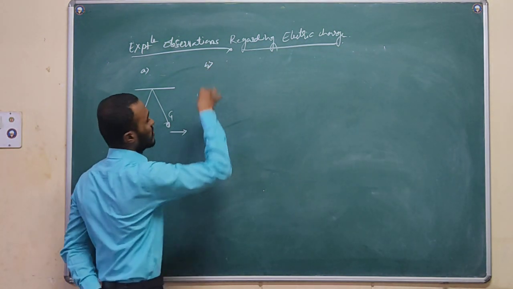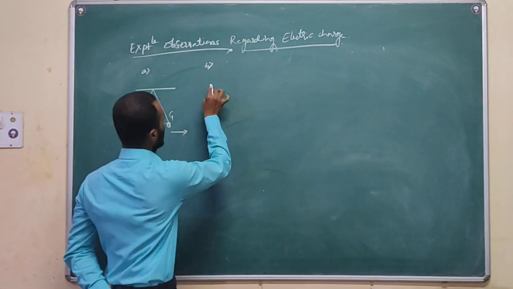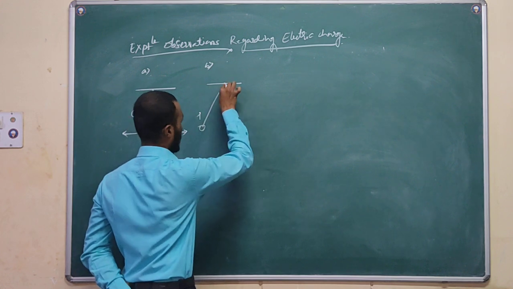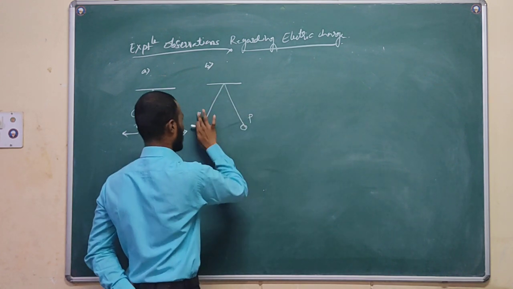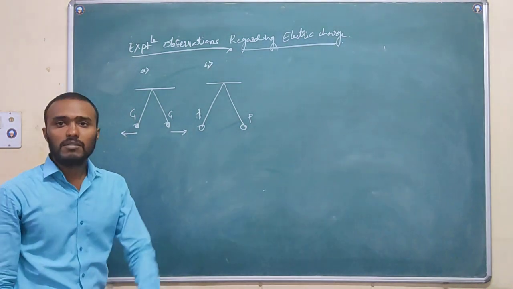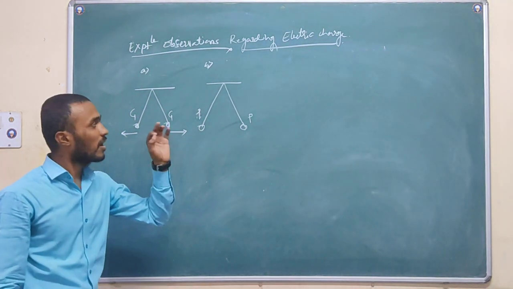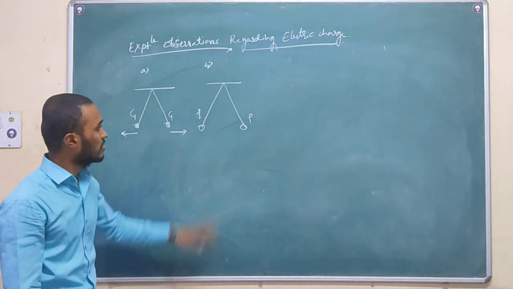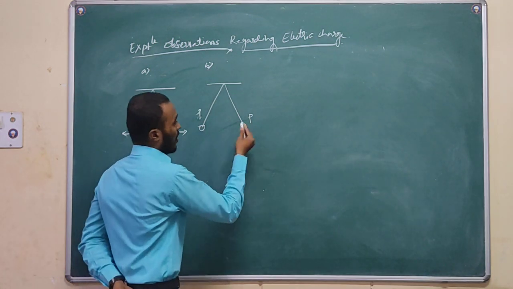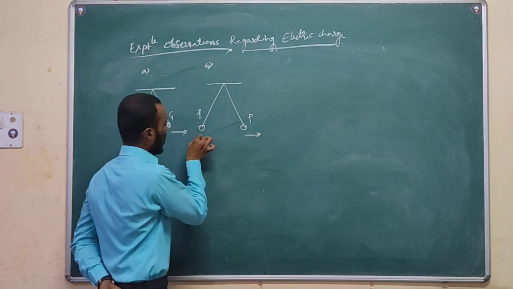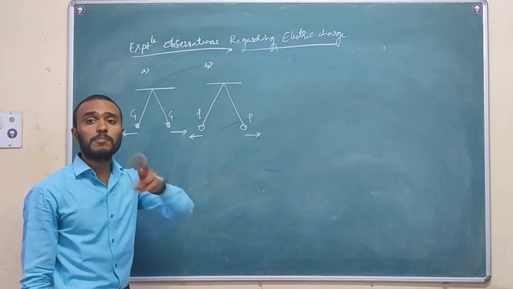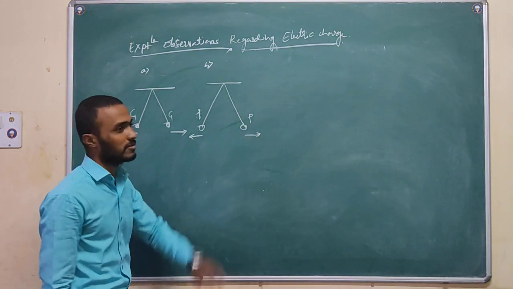In the second observation, I am going to do the same experiment, but here I will take plastic bodies. Here also we have taken two bodies, but they are made up of plastic. We made these bodies charged, and by experimental observation we again see a repulsion taking place between these two bodies.